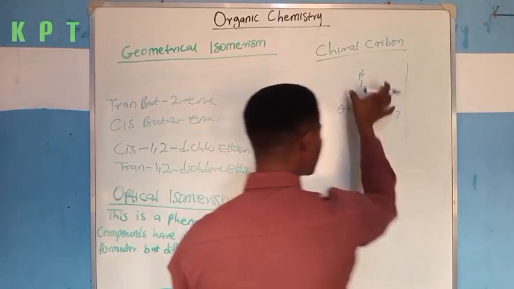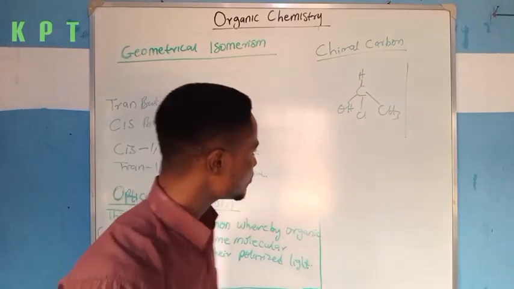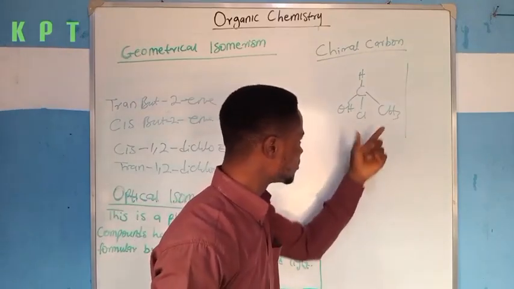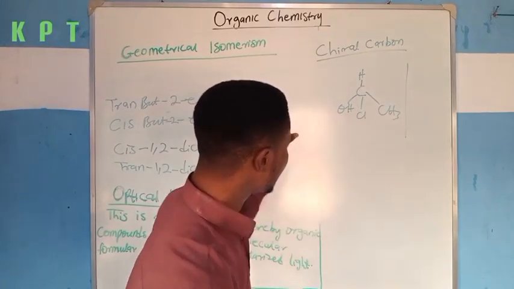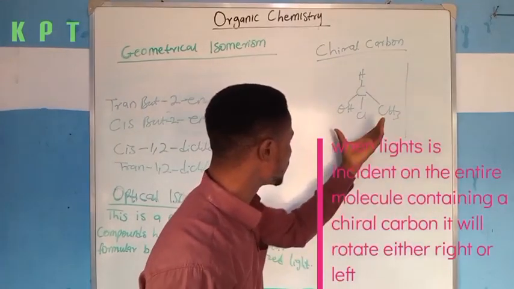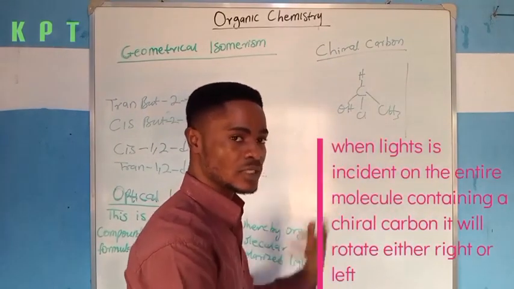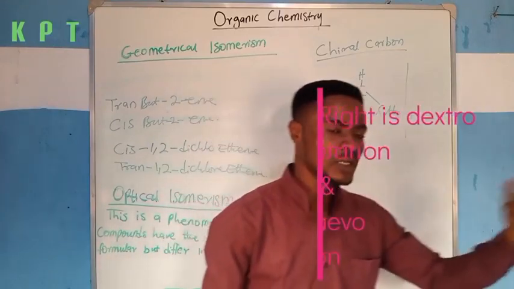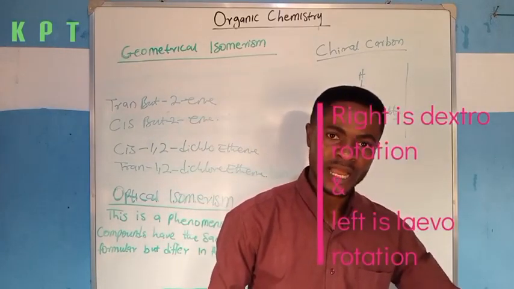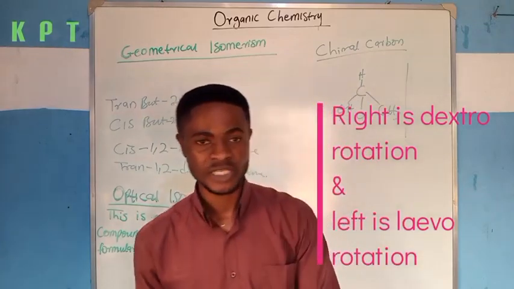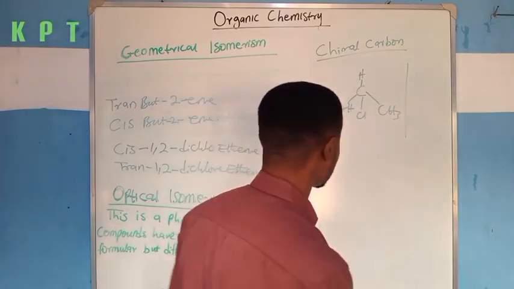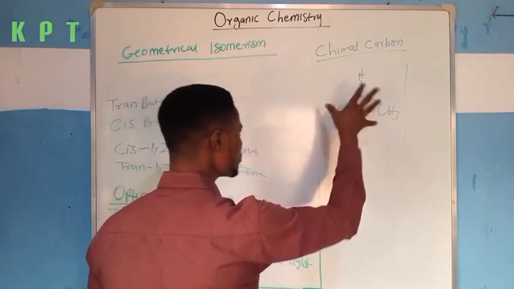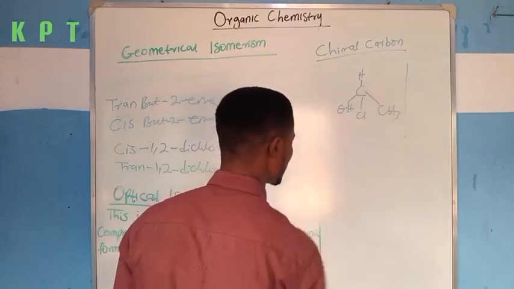Light can be incident on this carbon atom, and it could either rotate right or rotate left. If it rotates right, it will be called dextro rotation, and if it rotates left, it will be called laevo rotation. Primarily, I want you to understand how we can have two isomers here.